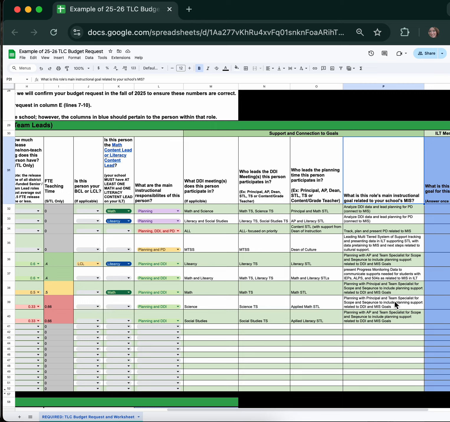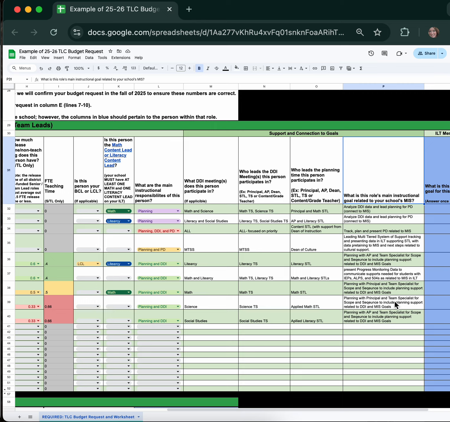Ask yourself, if you were celebrating achieving your MIS, how would you describe this person's role in achieving that goal? Are they synthesizing data in ILT to inform next steps? Are they creating PD in need or response to that data? Are they coaching, observing, and co-creating goals with teachers to support closing the gaps with individual classrooms? Be specific about what you want this person's role to be, as it will help you identify the correct person